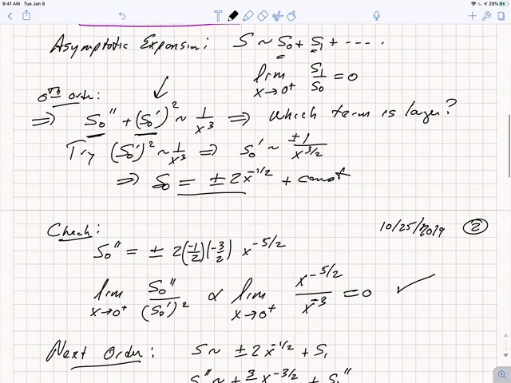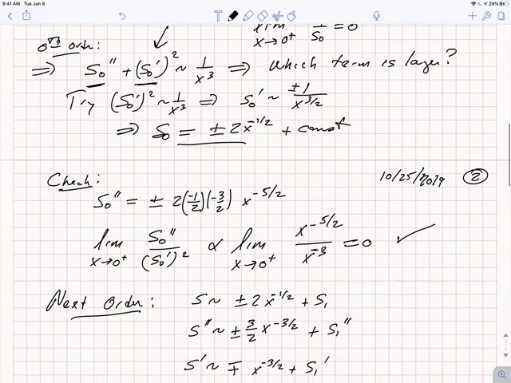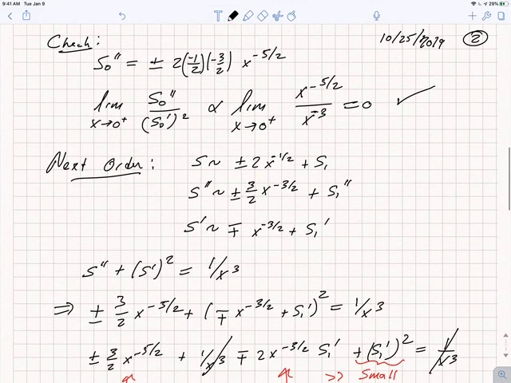So our assumption that s0 double prime was much less than s0 prime squared, and that s0 prime squared was the dominant term that we need to account for in constructing an asymptotic series, is self-consistent. So let's go to next order. Let's take our initial asymptotic form, plus or minus 2x to the minus 1/2, and see if we can find the form of s1.